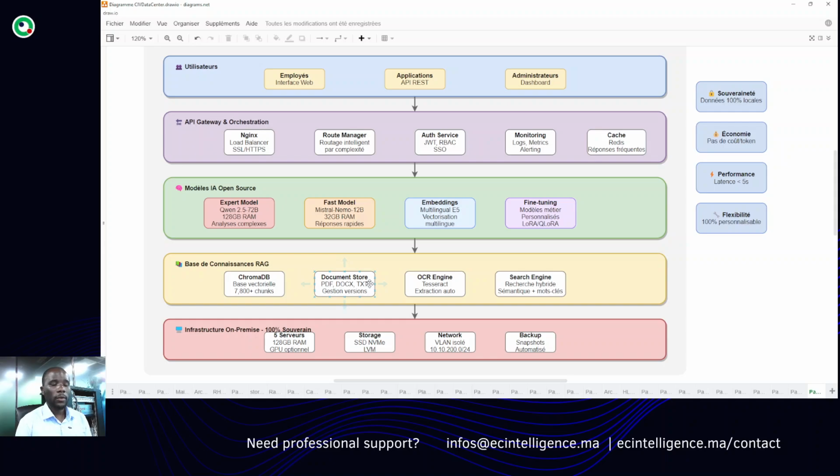All those kinds of documentation or data can be uploaded, and your RAG system can go through this information and retrieve the relevant information for the user based on their request.